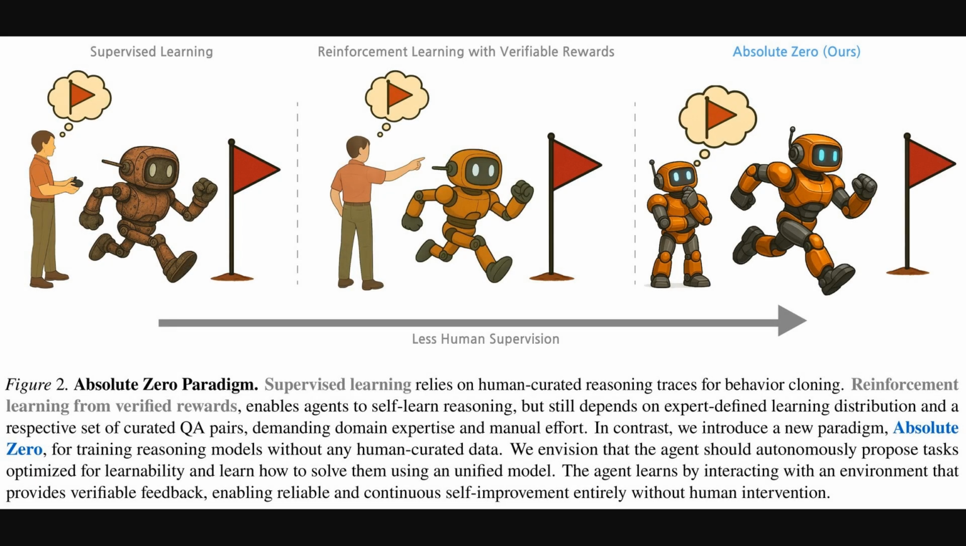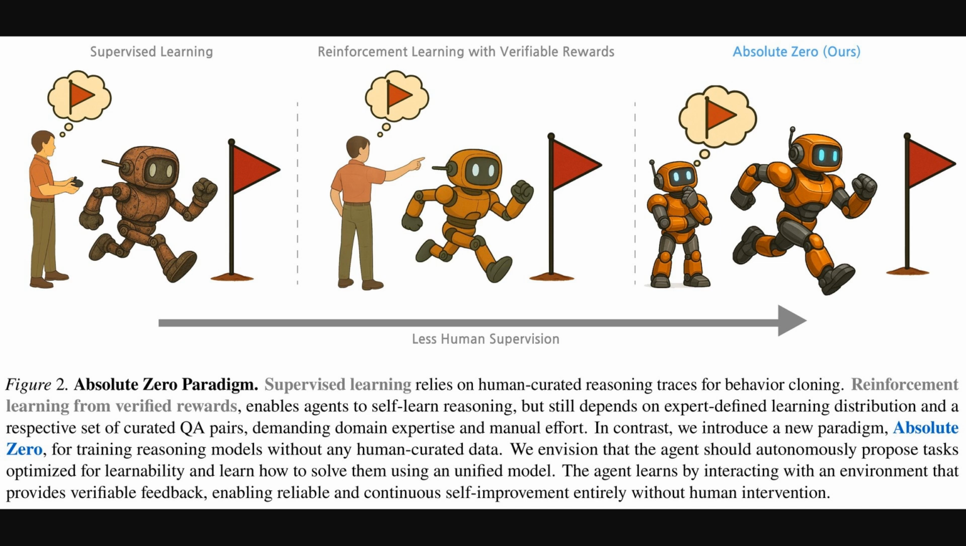Okay, so building on the Absolute Zero Reasoner's performance, Figure 2 here really helps visualize the Absolute Zero paradigm itself and how it aims for less human supervision. On the left, you have supervised learning, which relies on human-curated examples for what's called behavior cloning, where the AI essentially copies human actions.